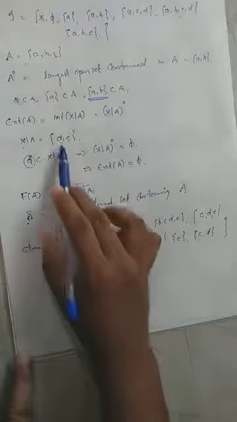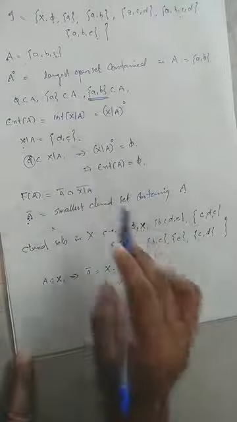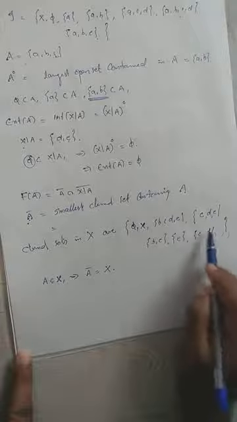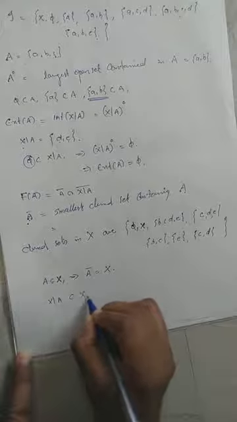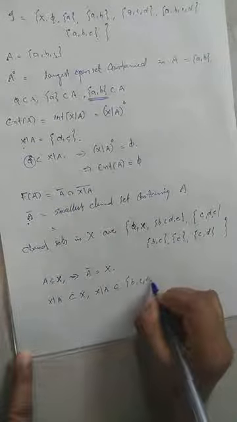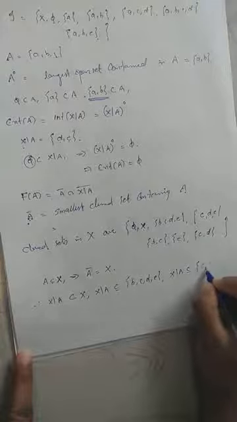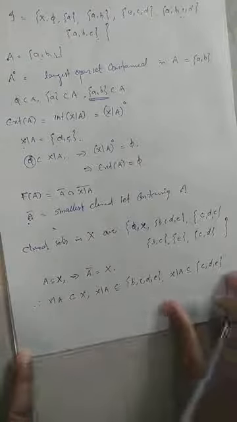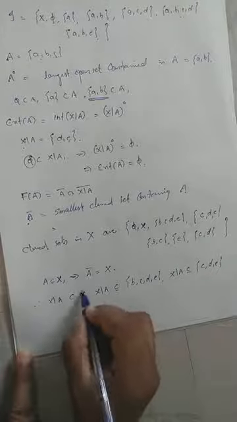This set is also contained in {b, c, d, e}, and in the set {c, d, e}. These are the closed sets containing X minus A, and capital X is the largest.